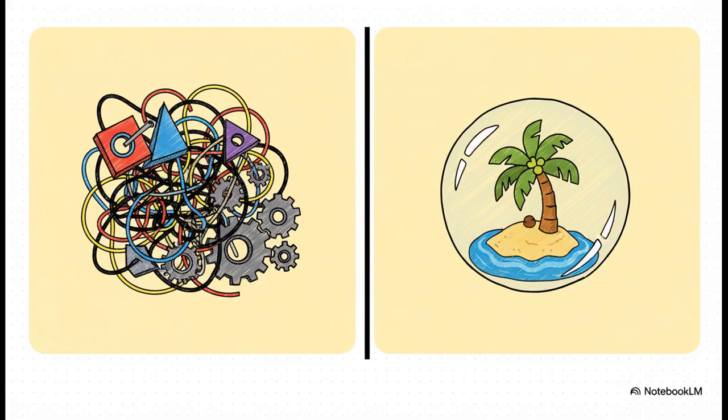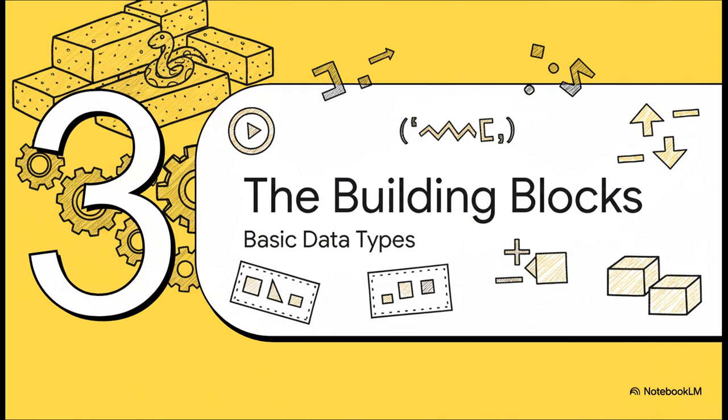And this just shows you the night and day difference, right? Your global environment is messy, it's shared, it's just asking for conflicts to happen. A virtual environment is the complete opposite. It's clean, isolated for each specific project, and totally conflict-free. This is how the pros do it. So we've set up our clean, isolated sandbox. Great. Now it's time to actually start building something.